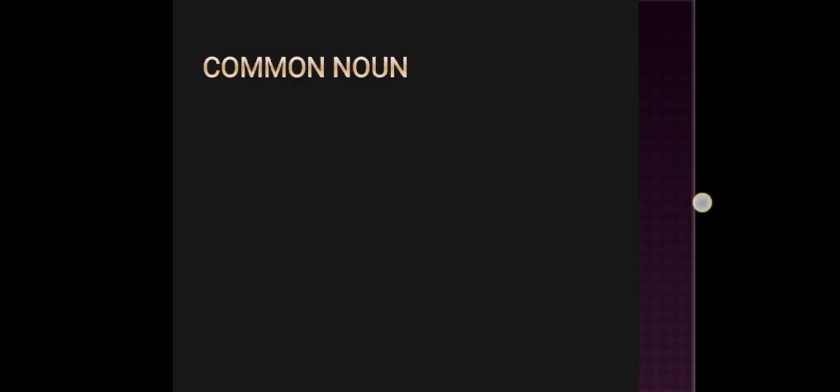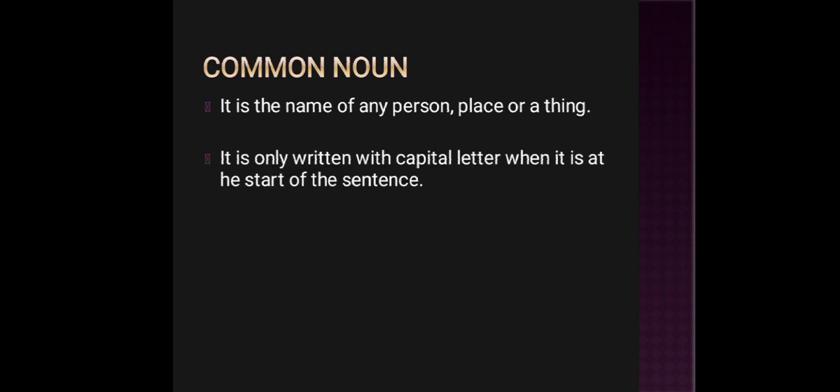Now what is a common noun? A common noun is the name of any person, place or a thing. It is not specified. It is any name of any person, place or a thing. It is written with a small letter within the sentence. Whenever we write a common noun in the sentence, it is written with a small letter. But if it is written at the start of the sentence, we will write it with a capital letter.